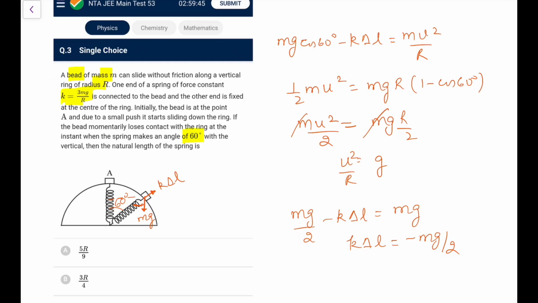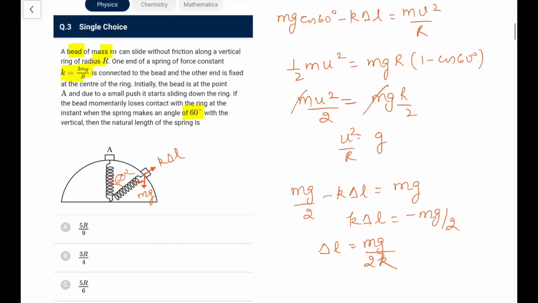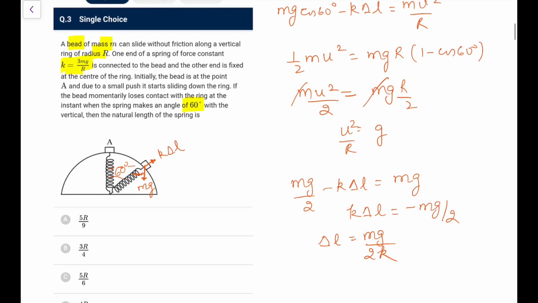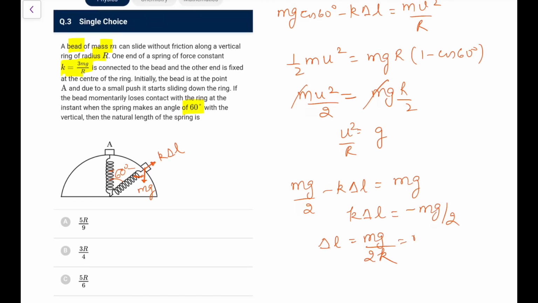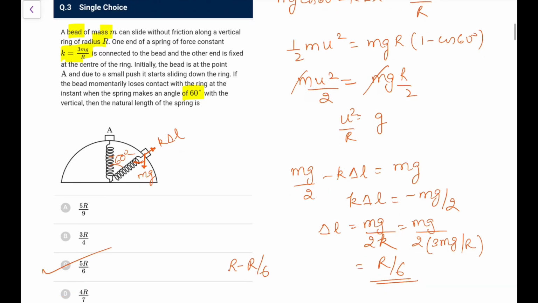It is basically not compressed, it is extended. So the extension will be delta L equal to mg by 2k. That is what I can write. So the extension is mg/2k, and if I put k as 3mg/r, I get the value r/6. So this is the extension. The natural length will be, total length is r, natural length would be r minus r/6, so that is 5r/6. So it is also a very good question. You need to be careful before answering.